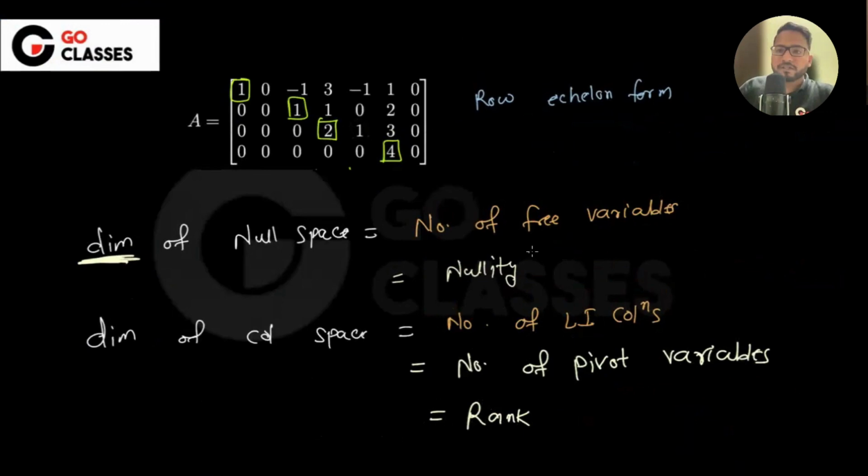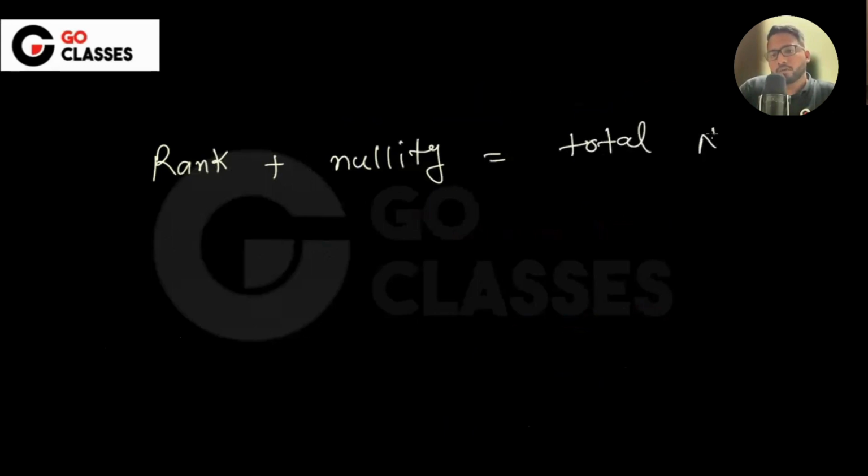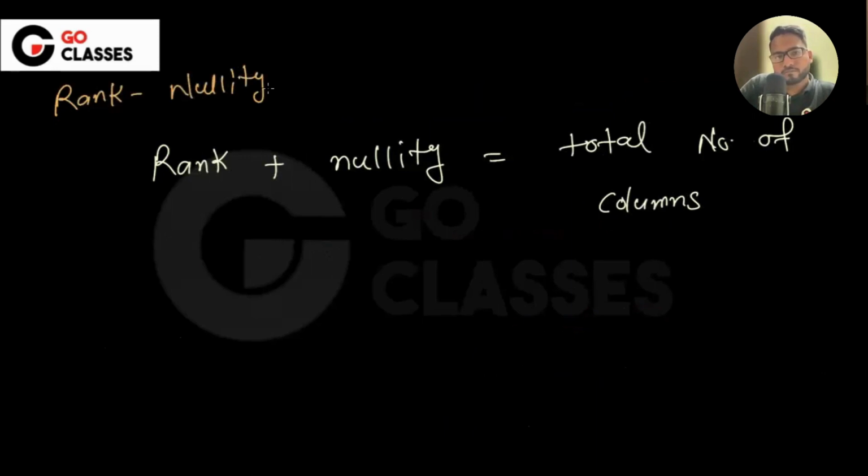And do you remember this, rank plus nullity equal to the number of total columns? Do you remember this relationship? How many of you remember? Rank plus nullity equal to the total number of columns. Yeah, that's called the rank nullity theorem, right?